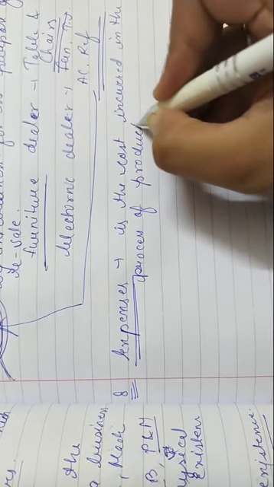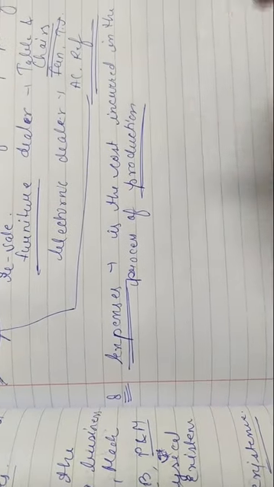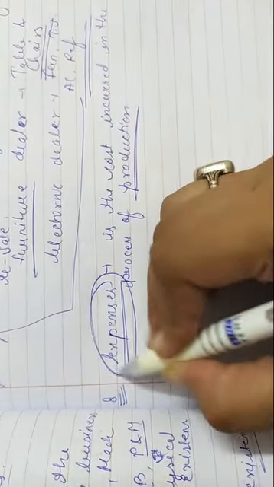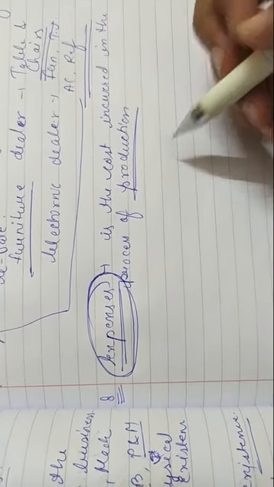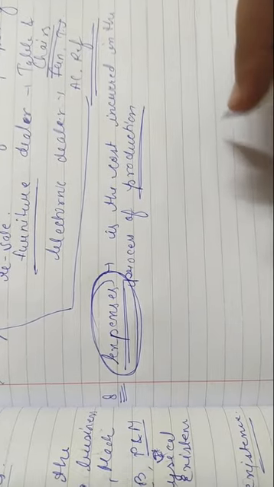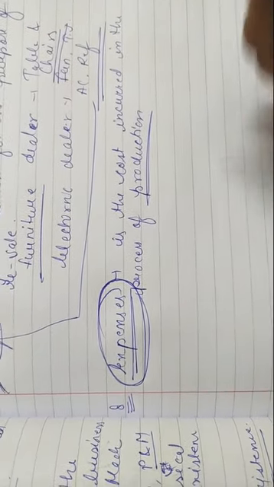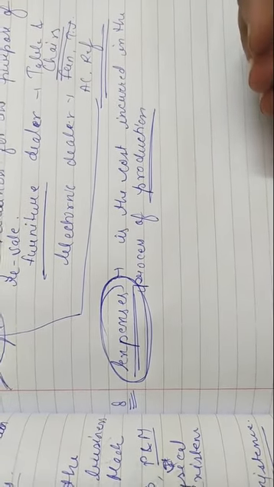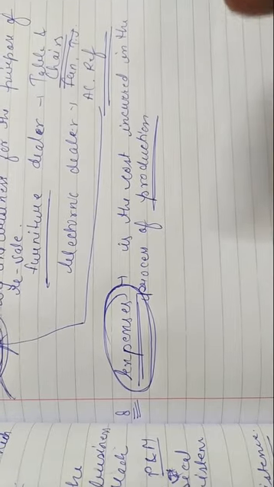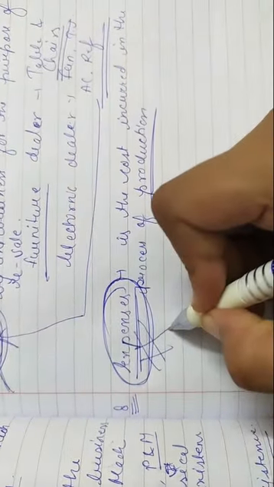It means if you are a manufacturing company and you are doing the production, whatever cost you are bearing, all that is called expenses for you. Or I can say that expense is the cost of use of things for the purpose of generating revenue. It means whenever you use something to generate revenue, the cost of using it is called expense.